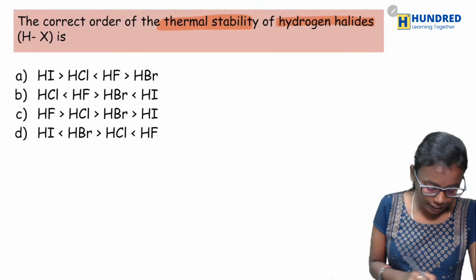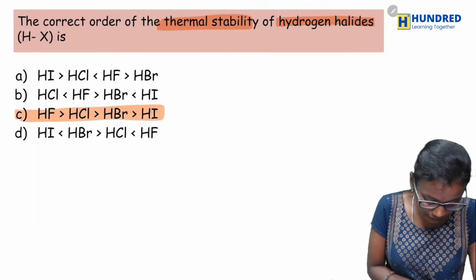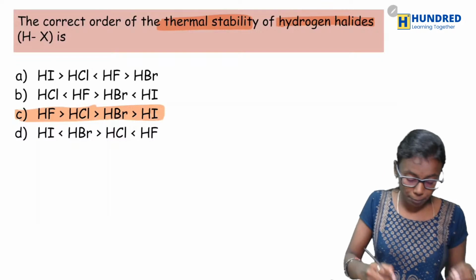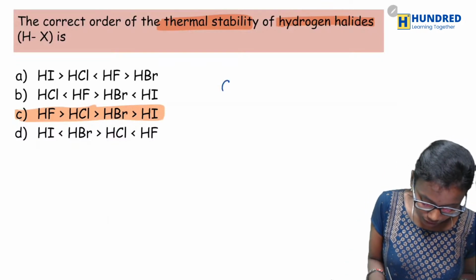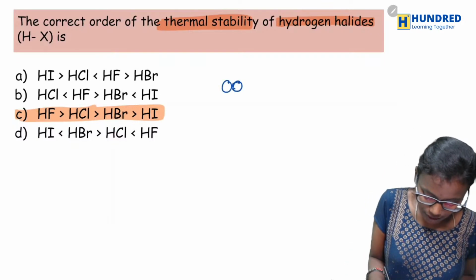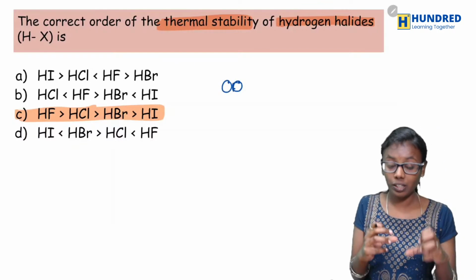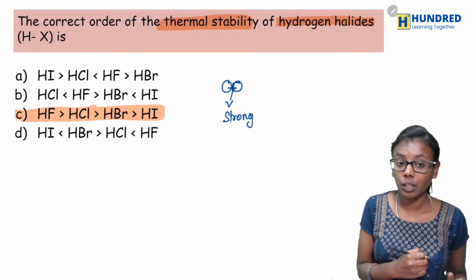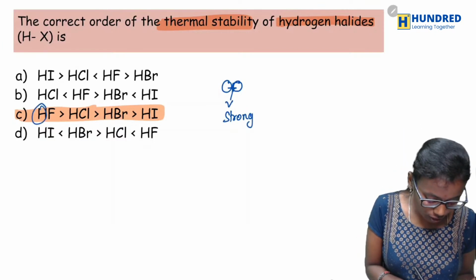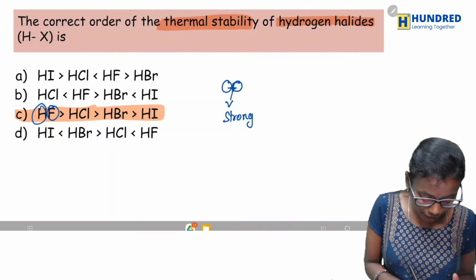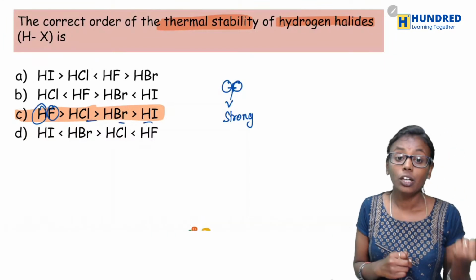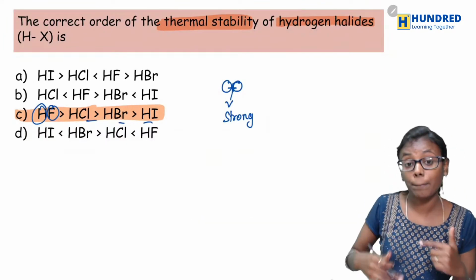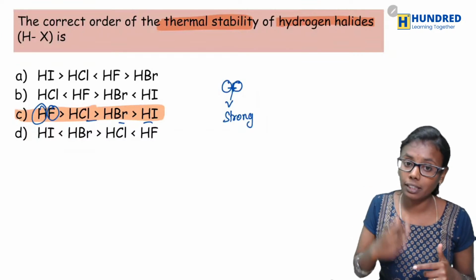Yes, very good. It is option C. Always remember, if the atoms are very small, then the bond would be strong. Here hydrogen is small, and fluorine is also small compared to the other halogens, right? Therefore, you need to supply more energy in order to break this bond.